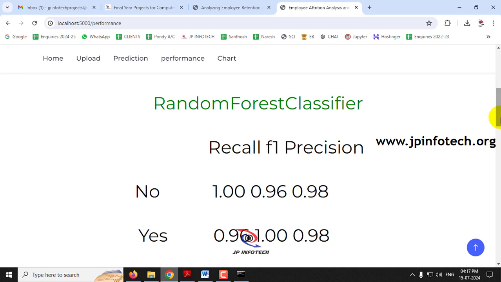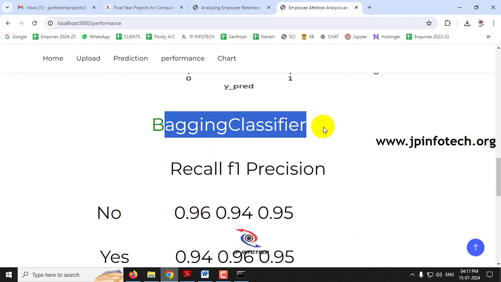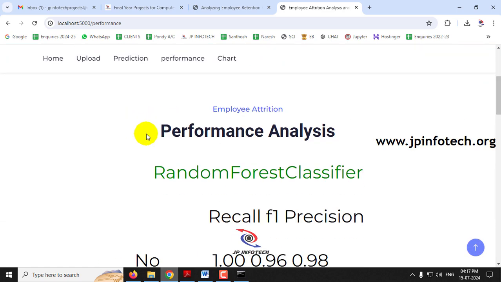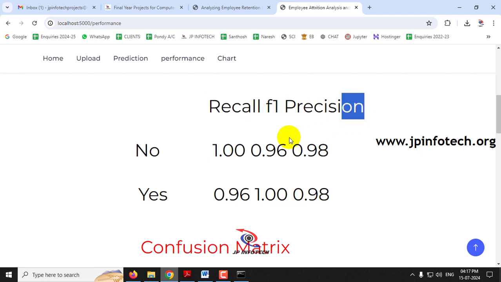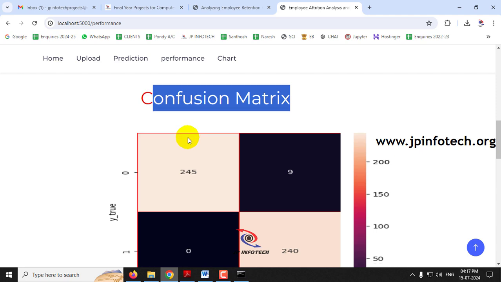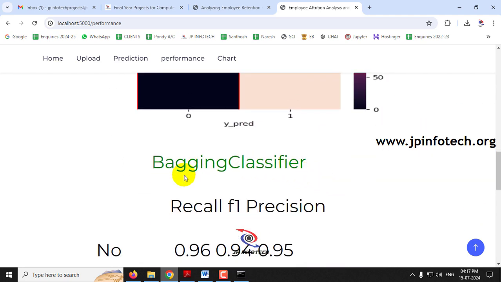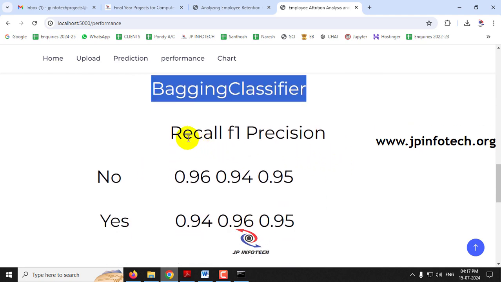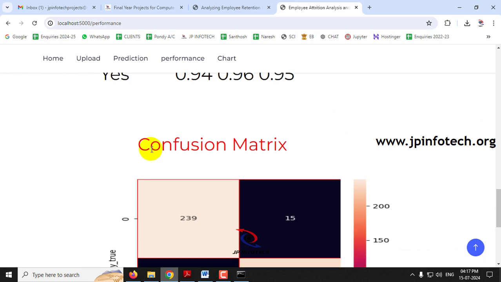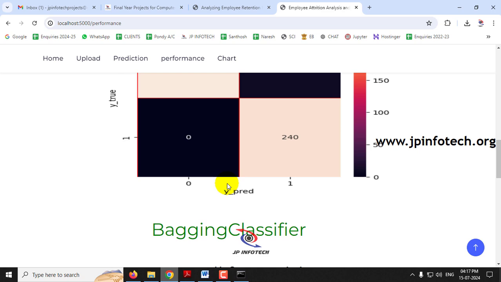Here we have performance analysis for two models, the random forest classifier and the bagging classifier. In the performance analysis for the random forest classifier, we have the recall, F1 and precision values for both cases of yes and no, and we can see the confusion matrix of the true and predicted labels. Next is the performance analysis for the bagging classifier. It contains the same recall, F1 and precision values, and this is the confusion matrix for the bagging classifier model.